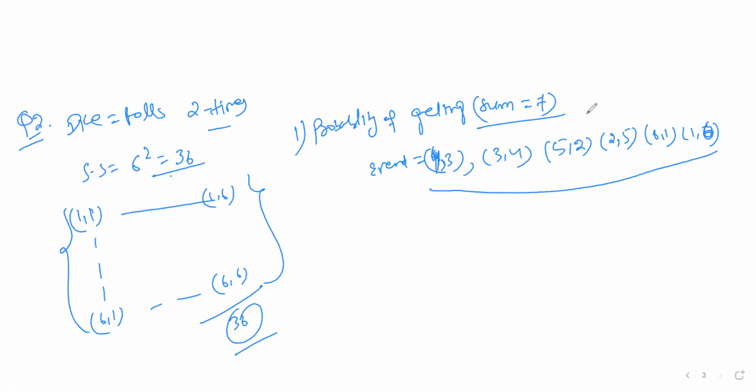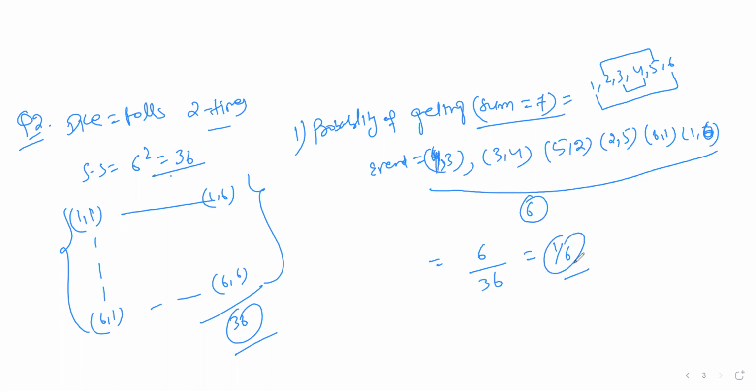But how to write this down? How to check it? So what you do, you write these 6 numbers here, and from here you try to add them so that the sum is equal to 7. Here 1 plus 6, here 2 plus 5, here 3 plus 4. So here I am getting total 3 pairs, and each pair gives two outcomes. So total 6 favorable outcomes are there. So I can say that the probability will be 6 by 36. It's 1 by 6 is the right answer. So this is the probability of getting sum equal to 7.